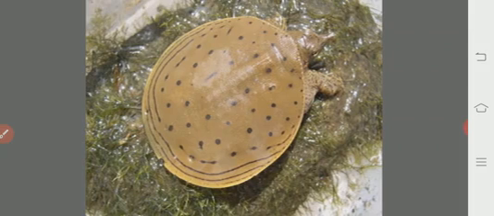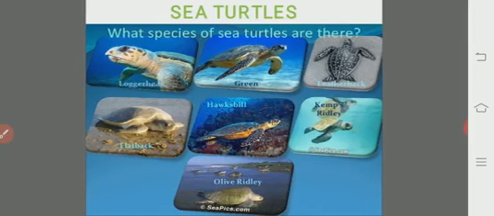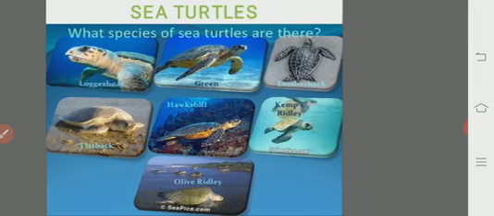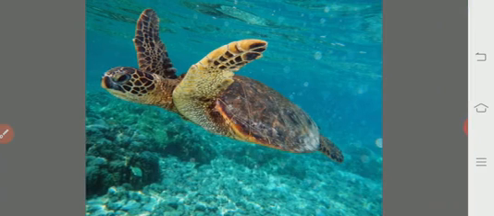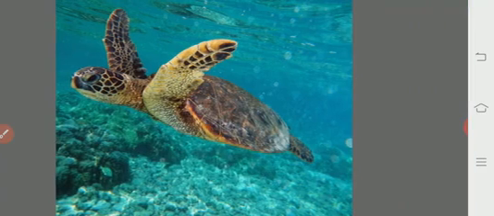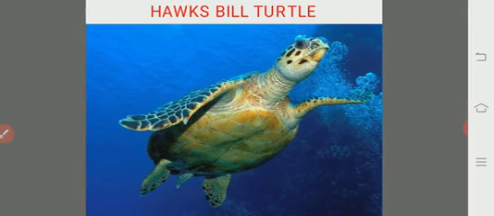This is also a terrapin. Coming to the turtles, there are various turtles which are successfully living in the oceans: loggerhead turtle, green turtle, leatherback turtle, flatback turtle, hawksbill turtle, Kemp's ridley turtle, olive ridley turtle. Like that, there are many turtles. See, these are the examples of the turtles. The beak of the turtle looks like a hawk's beak, hence the hawksbill turtle.